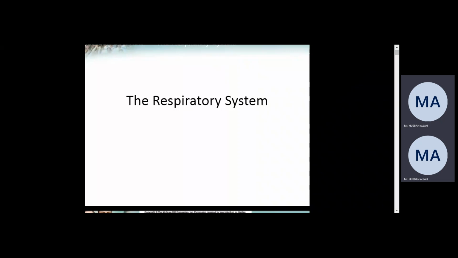when it goes to the lungs, what will happen? In the lungs there are filters which filter the gases. They will capture only oxygen and release the other gases back. So only oxygen will be taken.